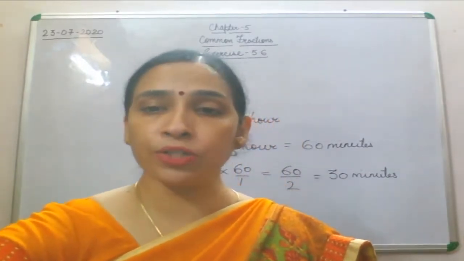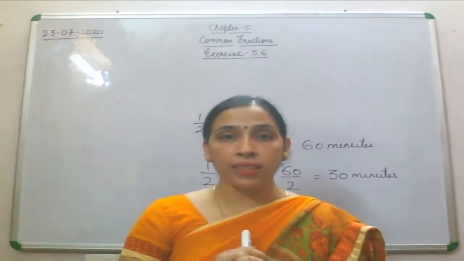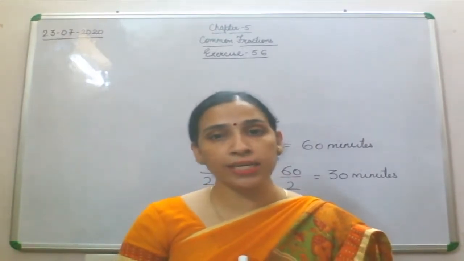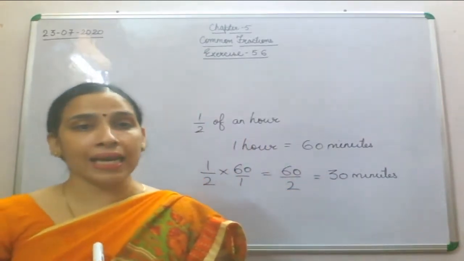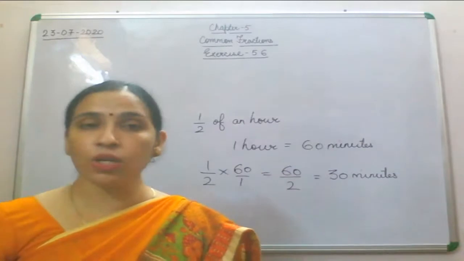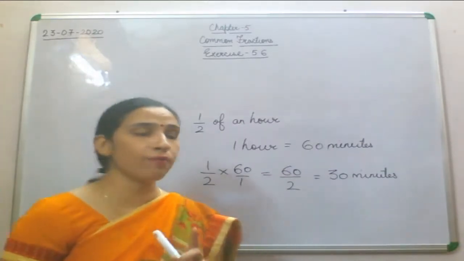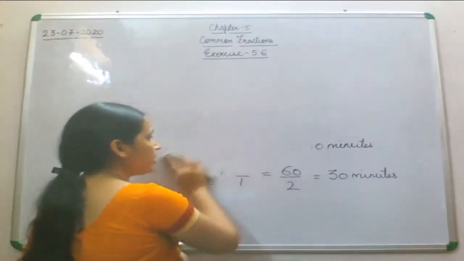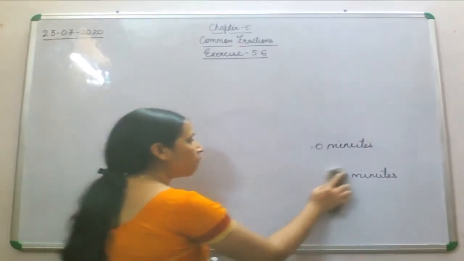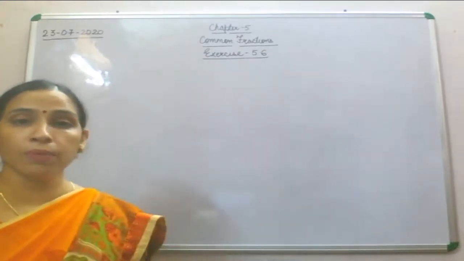Now the first question is, on Diwali festival, Anjali's mother bought 240 candles. This is exercise 5.6, question number 15, which is your first word problem question.